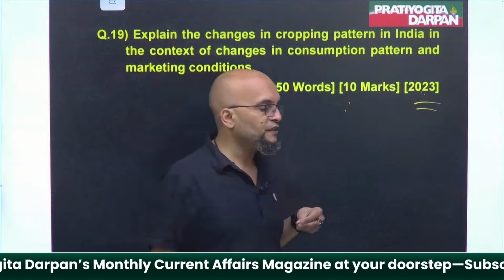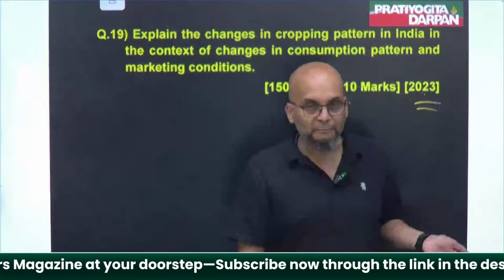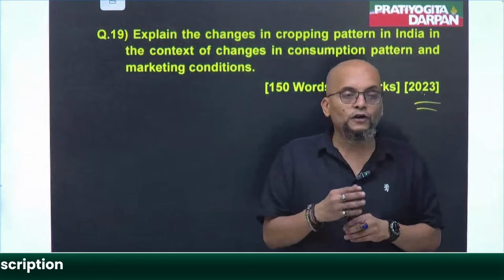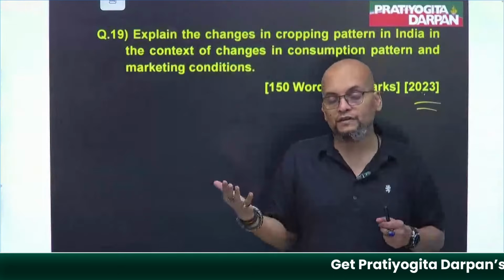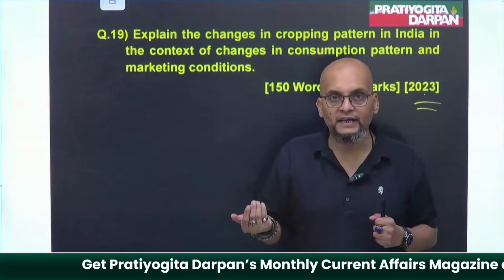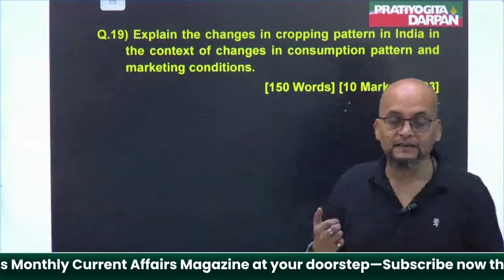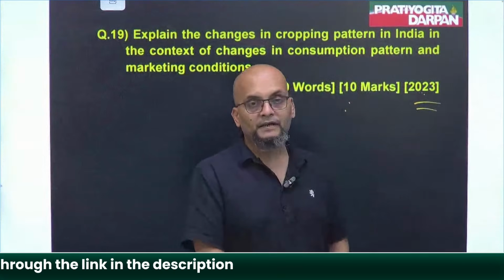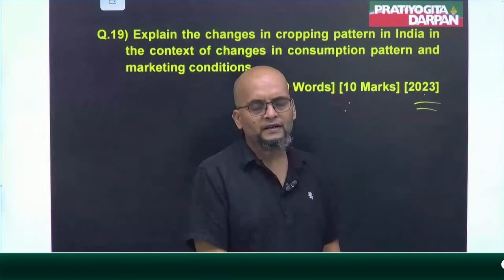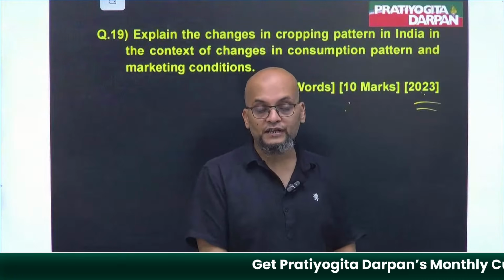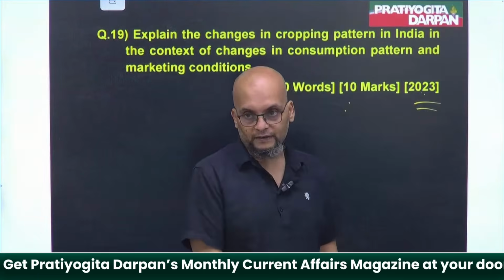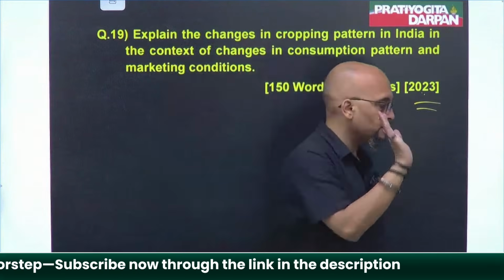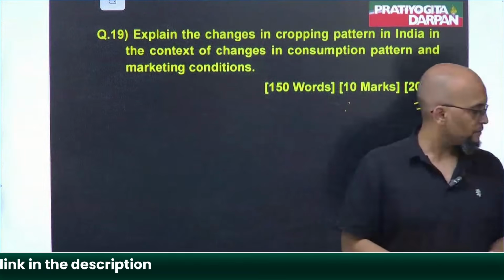And when they are talking about the marketing and the eating pattern, you could frame your answer this way: today people do not want those grains which are rich in carbohydrates. People want to feel light, they want healthy grains that can provide energy but should be low in carbohydrate content, and millets or Shree Anna provide a wonderful option for it. And government of India is promoting the cultivation of millets and so on. You could have written it. Got my point, everyone?